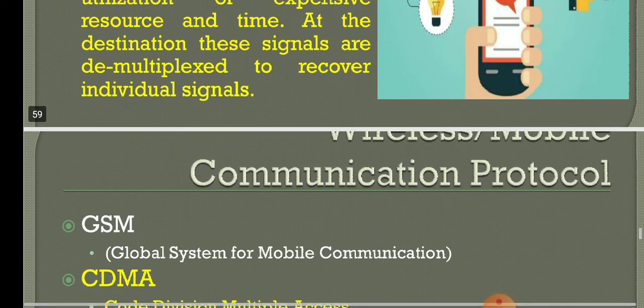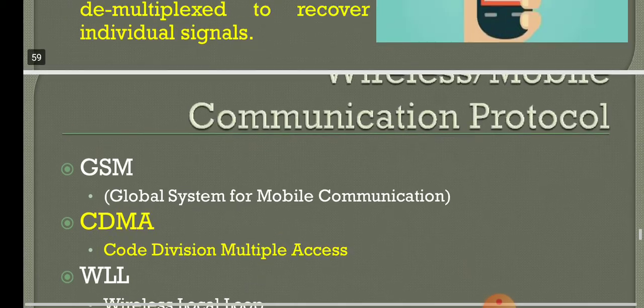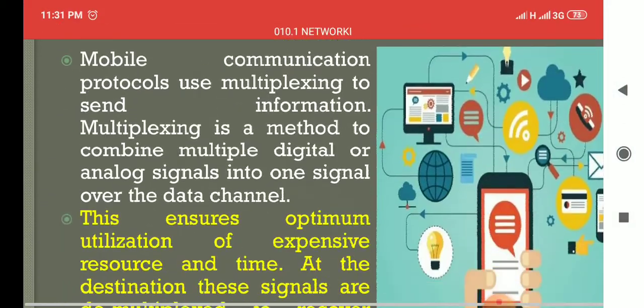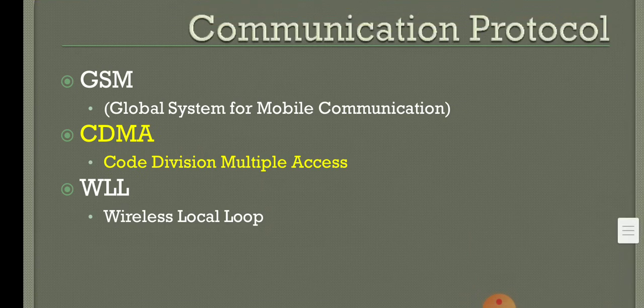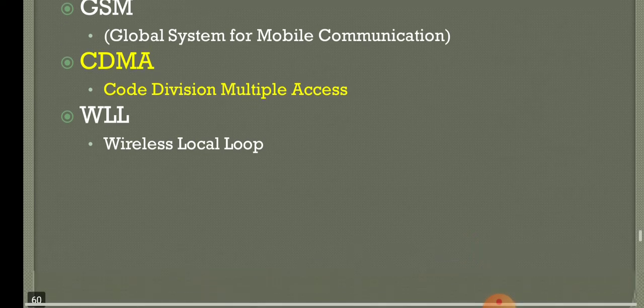Now we'll move on to the next thing, wireless mobile communication protocols. What are the main protocols we'll be using? After multiplexing, apart from that, we'll be using GSM, CDMA, and WLL. GSM means Global System for Mobile Communication, CDMA is Code Division Multiple Access, and WLL is Wireless Local Loop.